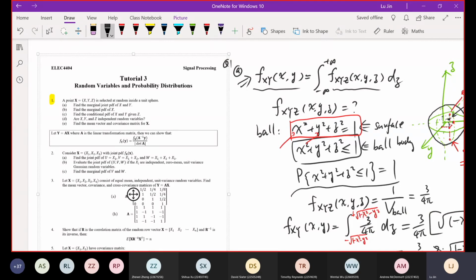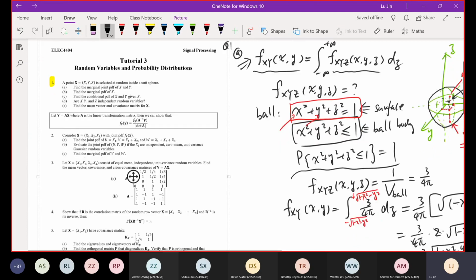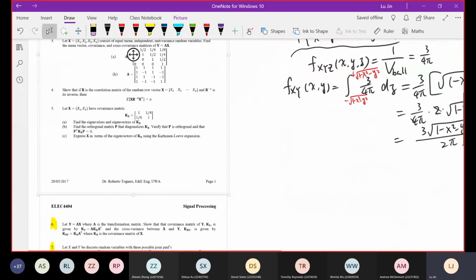Okay, so in part B of question number 1, please find the marginal PDF of x. We want to determine what is f_X(x). In other words, we want to remove both y and z from our joint PDF. Simple thing, right? We just need to do the double integration, 1 for y, 1 for z.